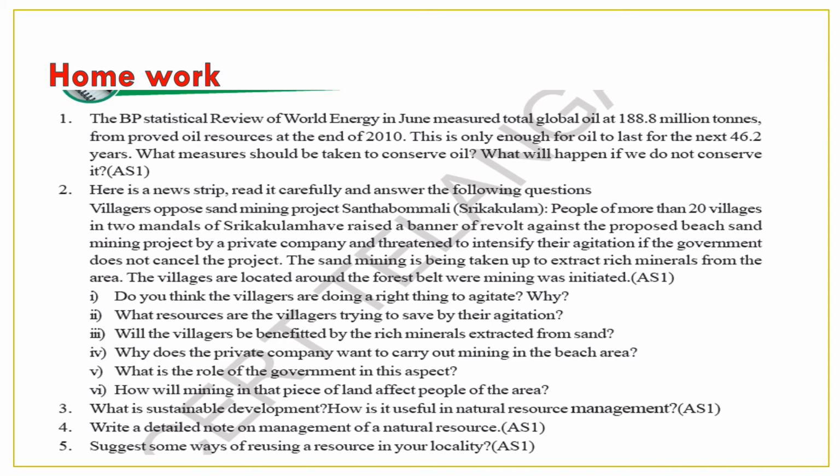Homework for today. 5 questions are there. Read the lesson properly and answer them. The BP Statistical Review of World Energy in June measured total global oil at 188.8 billion tons of proved oil resources at the end of 2010. This is only enough oil to last for the next 46.2 years. What measures should be taken to conserve oil? What will happen if we do not conserve it?